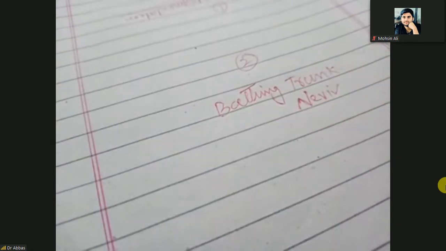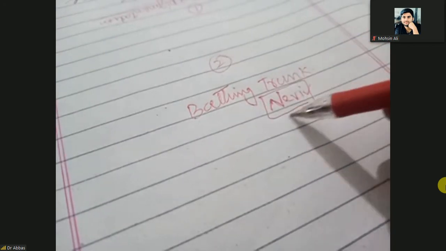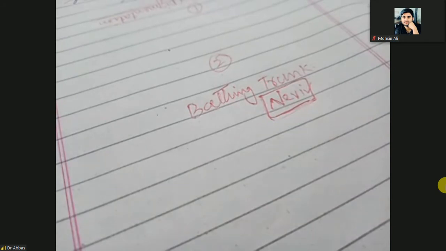What are bathing trunk nevi? Nevi means clusters of melanocytes. Nevus is the singular and nevi is the plural.